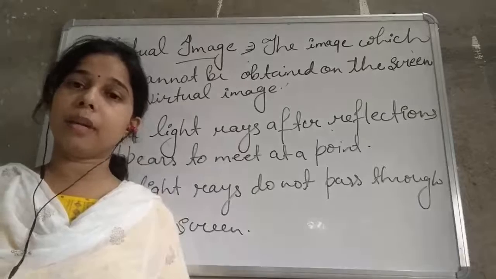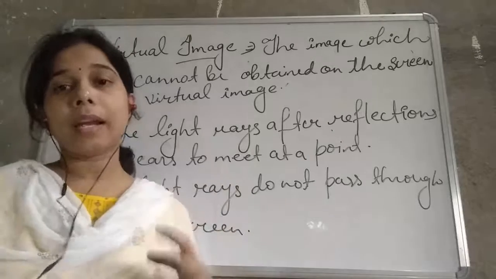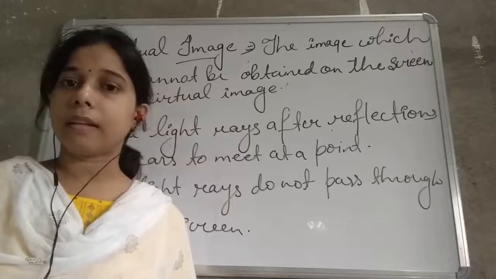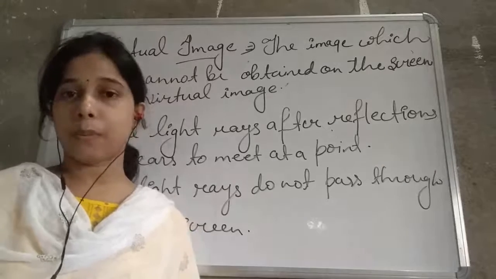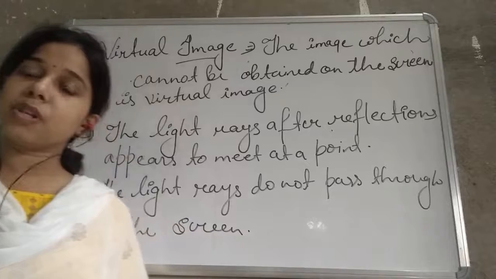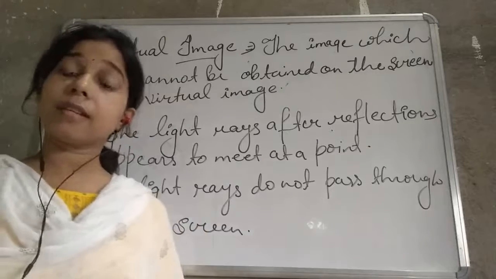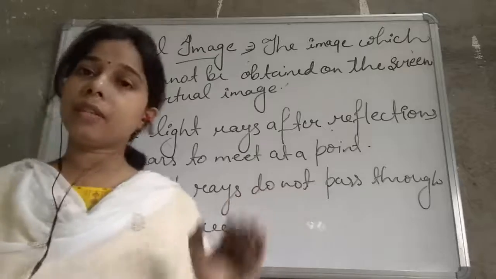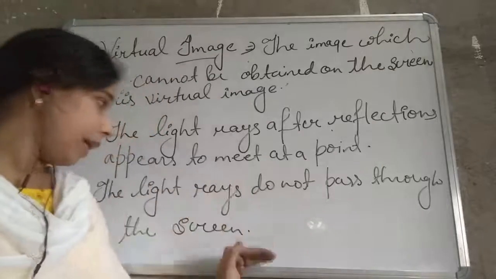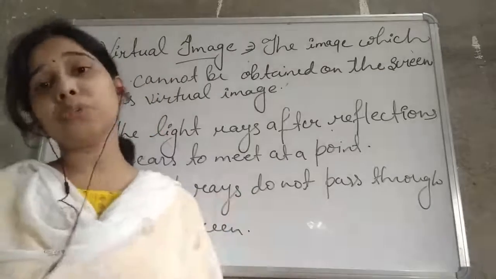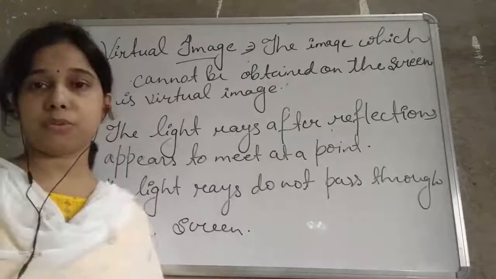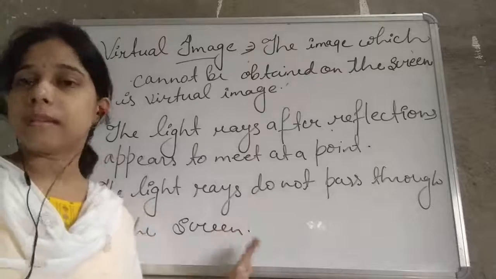In the real image, the light rays after reflection intersect with each other at a point or meet at a point. In a virtual image, after reflection, the light rays appear to meet at a point. In a real image, the light rays pass through the screen. In a virtual image, they do not pass through to the screen.